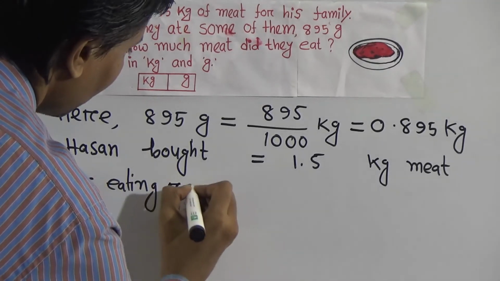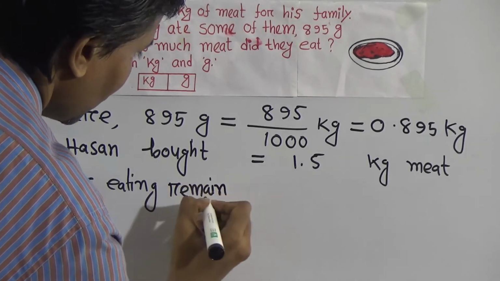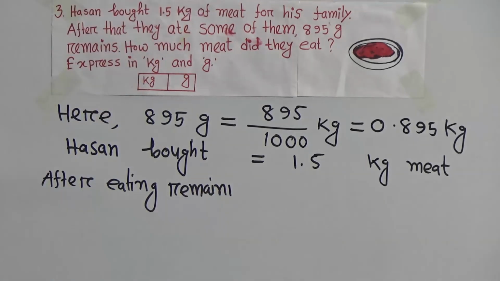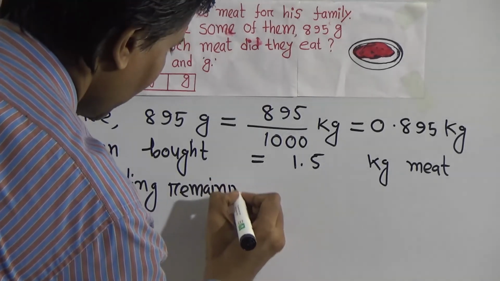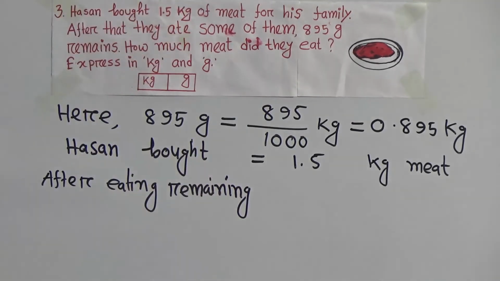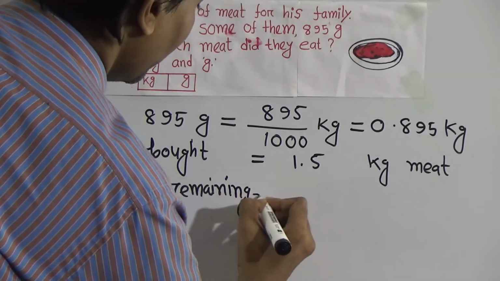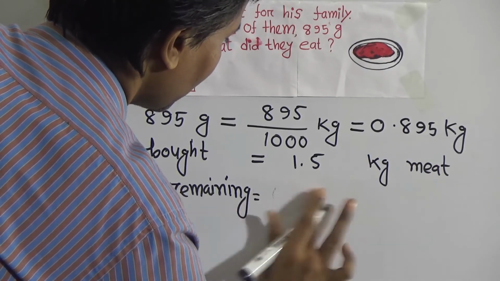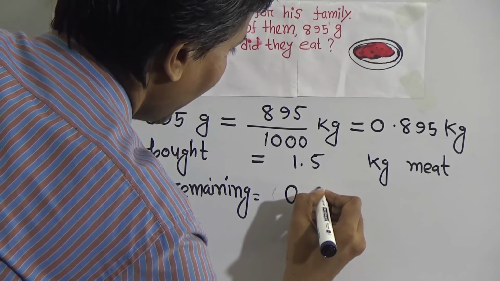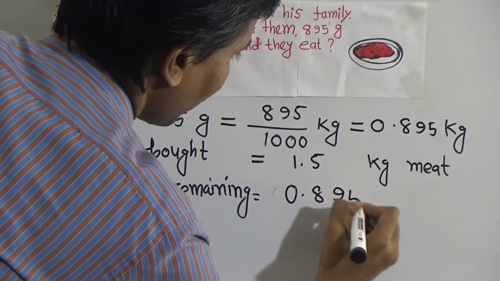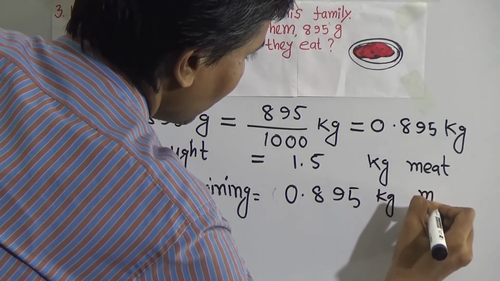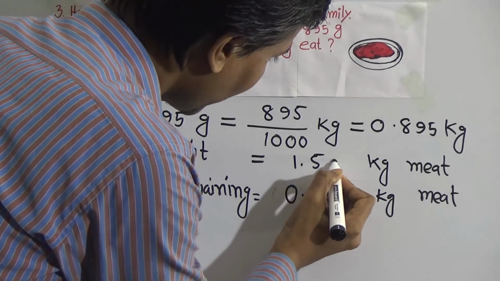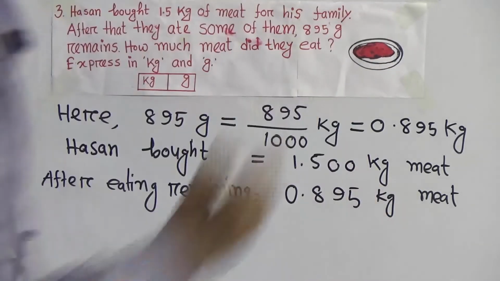After eating remaining, you see 0.895 kg meat. Okay, you see 9. Put here 0. Put here 0. Okay.